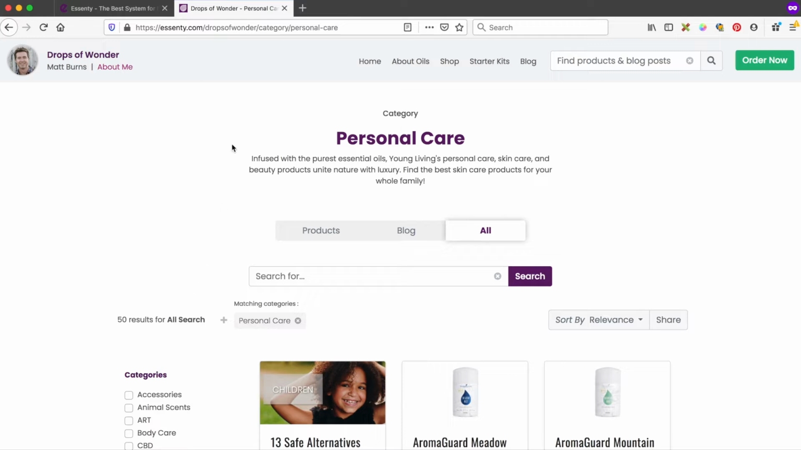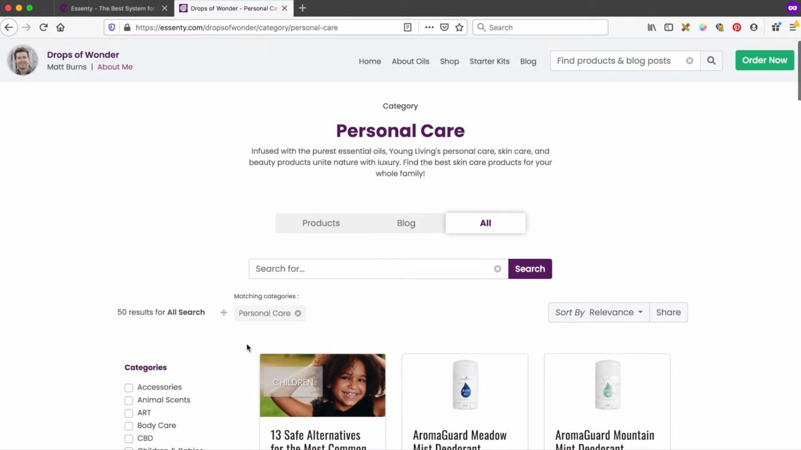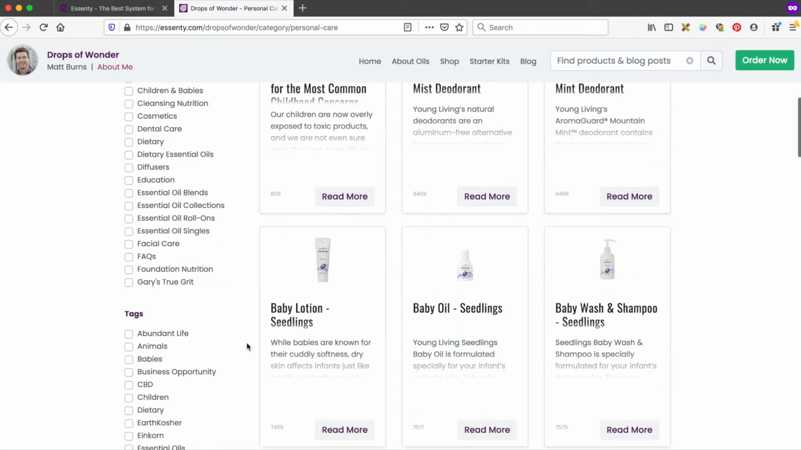Here's the page for the personal care category. Notice how we've included the category title and a short description about this category. This is going to help Google recognize that this is an important page for topics related to personal care, and Google will also see how the 50 posts below are interlinked to that central piece of personal care metadata.